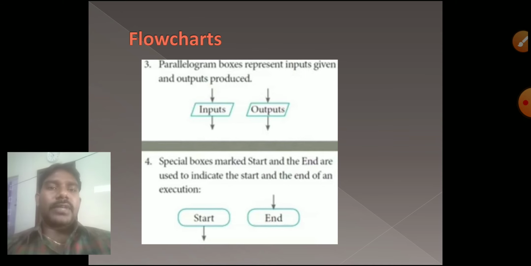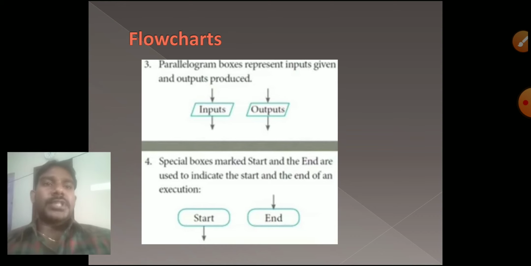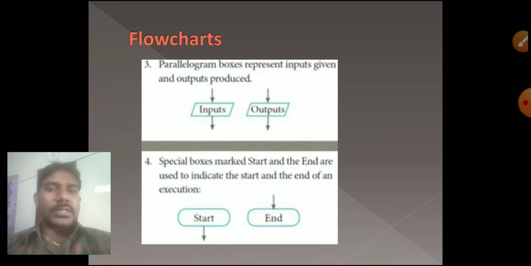We have to mention that start box, and these are special boxes. Then finally we have to use an end box. After that, inputs and outputs: what is the parallelogram box? That is called the inputs and outputs box.